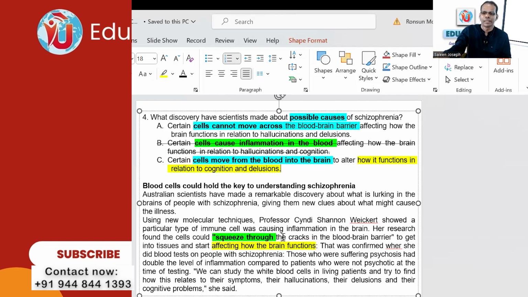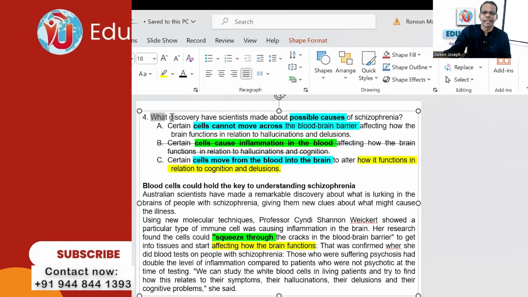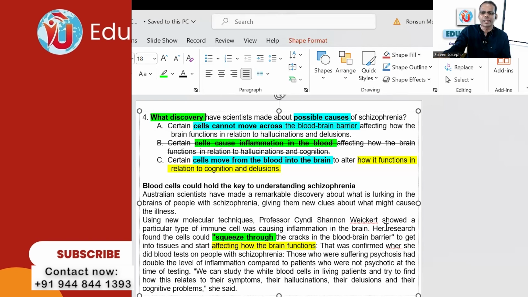Now we see, her research found what discovery? The question says what discovery? Here it says her research found the cells could squeeze through the cracks in the blood-brain barrier to get into tissues and start affecting how the brain functions.